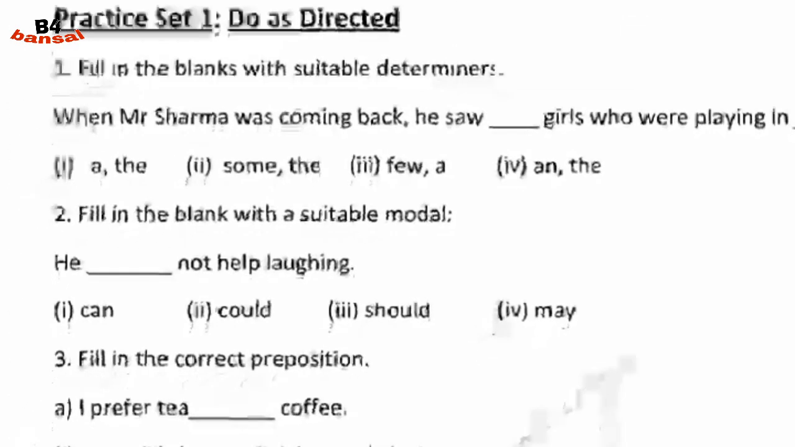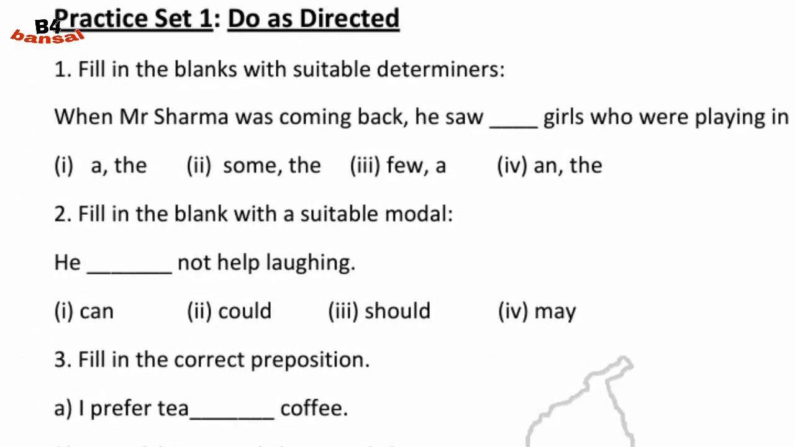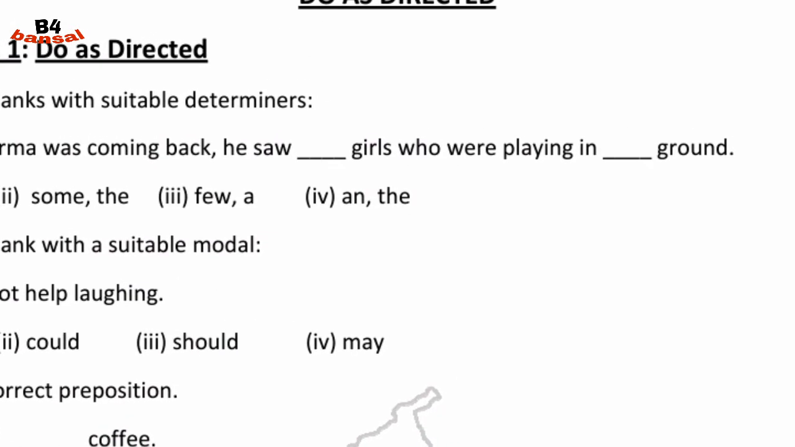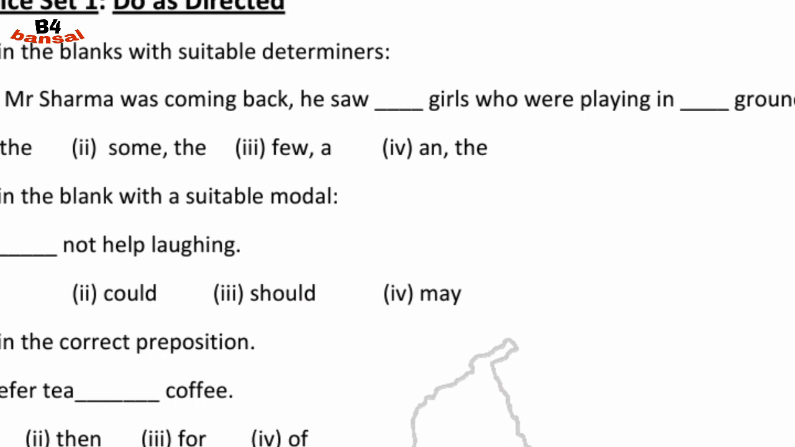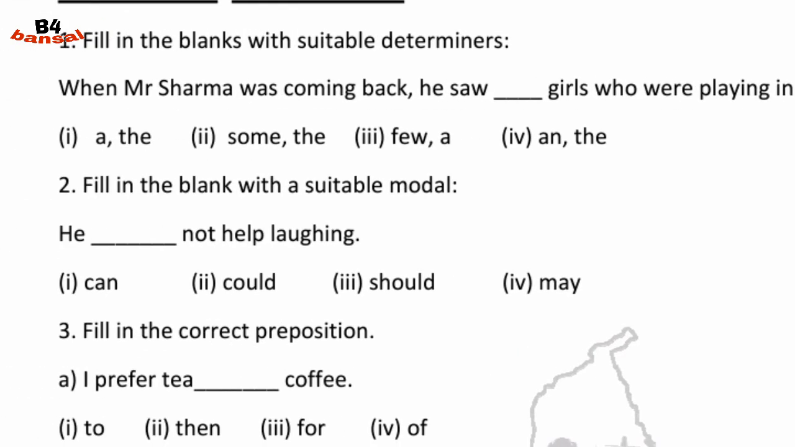You can see here, fill in the blanks with suitable determiners. When Mr. Sharma was coming back, he saw dash girls who were playing in dash ground. Answer: When Mr. Sharma was coming back, he saw some girls who were playing in the ground.